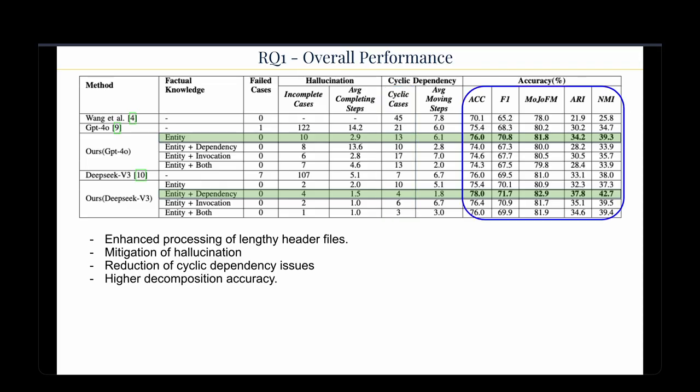And then lastly, we have the accuracy section that we were talking about. We look at the decomposition accuracy. Our approach is still outperforming the base LLMs across all metrics that we defined. So to answer research question 1, the hybrid approach effectively addresses LLM limitations in header file decomposition, and it also leverages their code understanding capabilities.